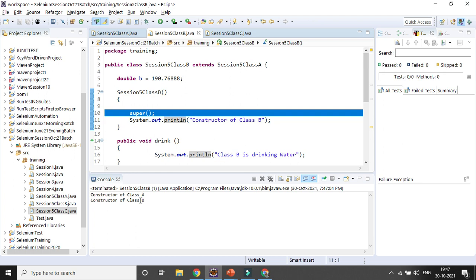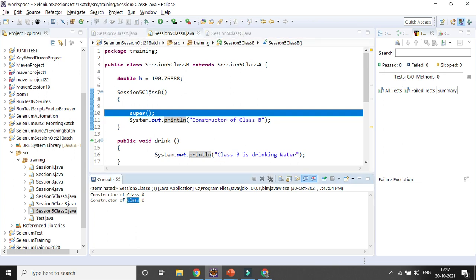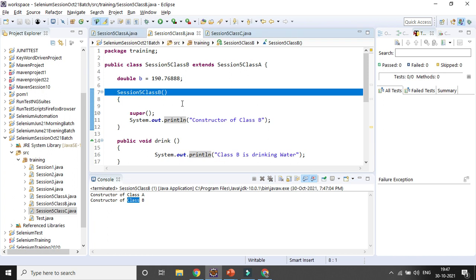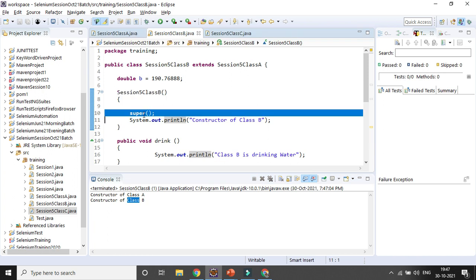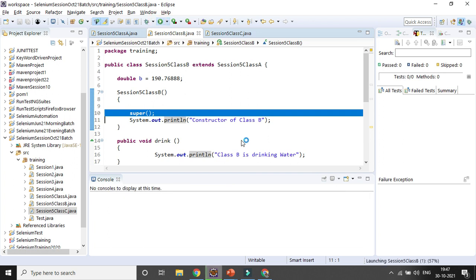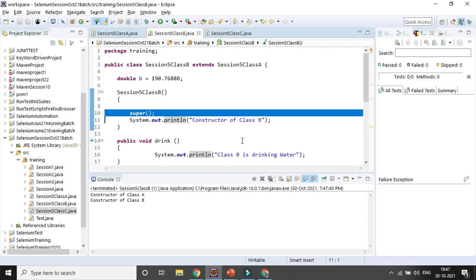Here sometimes the name is different, so it might not be a problem, but in case you use the super keyword, it will give you both the child and parent class constructor output as well. Similarly, it can work for the variable.